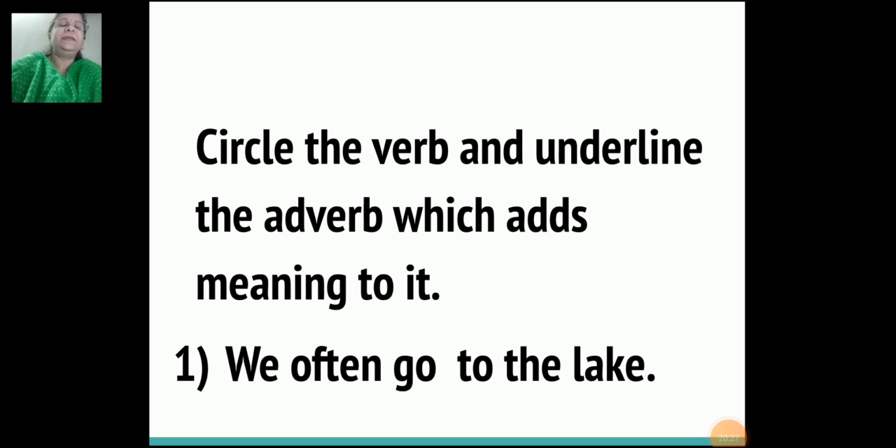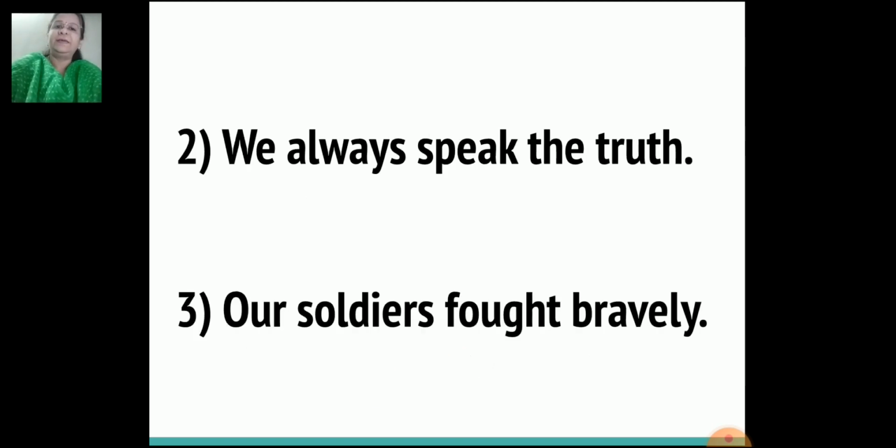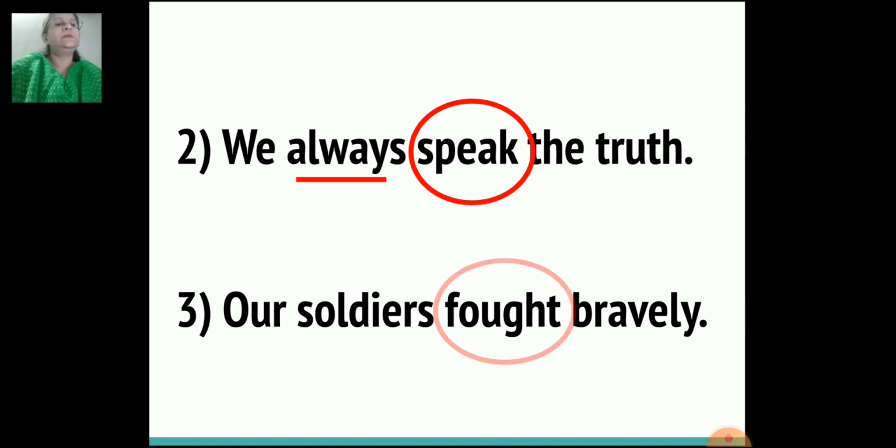First sentence, we often go to the lake. So here the verb is go and the adverb is often. Second sentence, we always speak the truth. So here the verb is speak and the adverb is always. Third sentence, our soldiers fought bravely. So the verb is fought and the adverb is bravely.